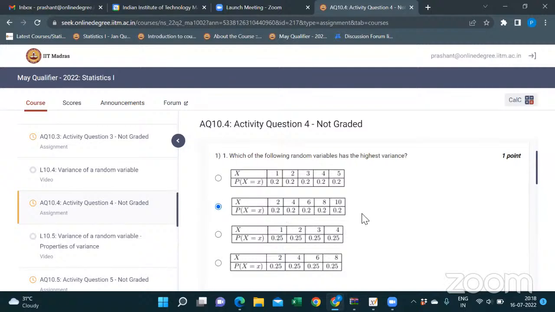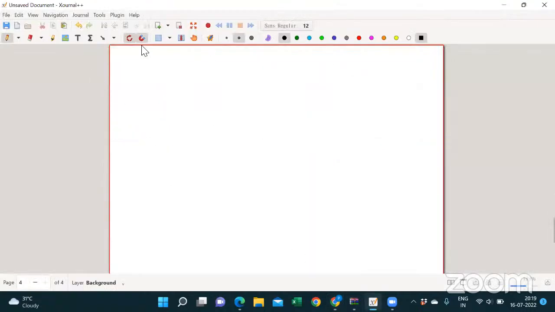There was one guy who was asking this question, that the difference between the last value of x and the first value will always be highest. So is it just a coincidence that in this question also, if I calculate just the difference between the last value and first value of x, option number 2 happens to be the one with the highest difference or highest range? No, the highest range is for this. What I told you about variability: variance is telling you the variation of the values of x from its mean, right?